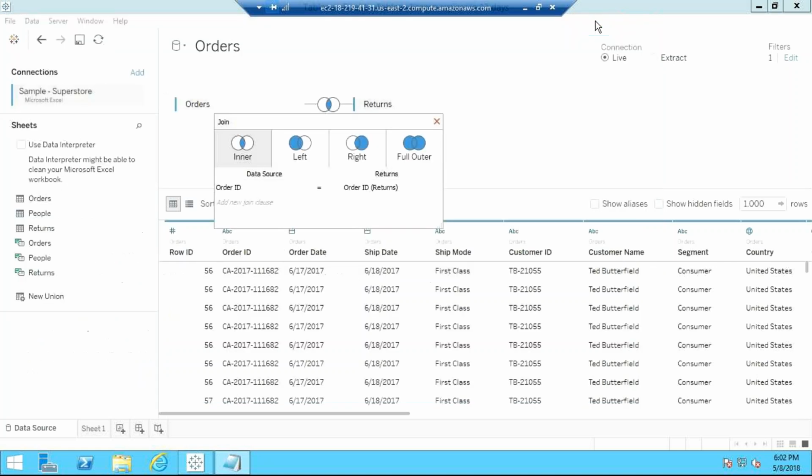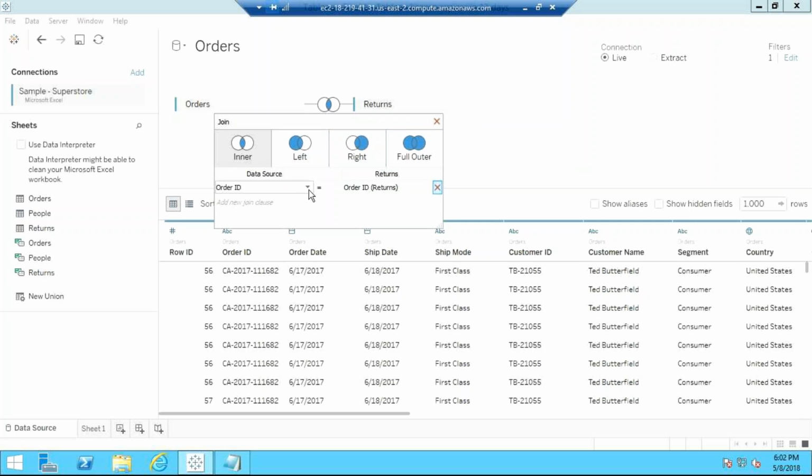So that is full records of left table, left table means your orders, and matching of the right table. That is left outer join. Inner means only matching of two. Common points. Exactly, common. Right outer means matching of left, all of right. Full outer means all the records from orders, all the records from returns. So that you can do.